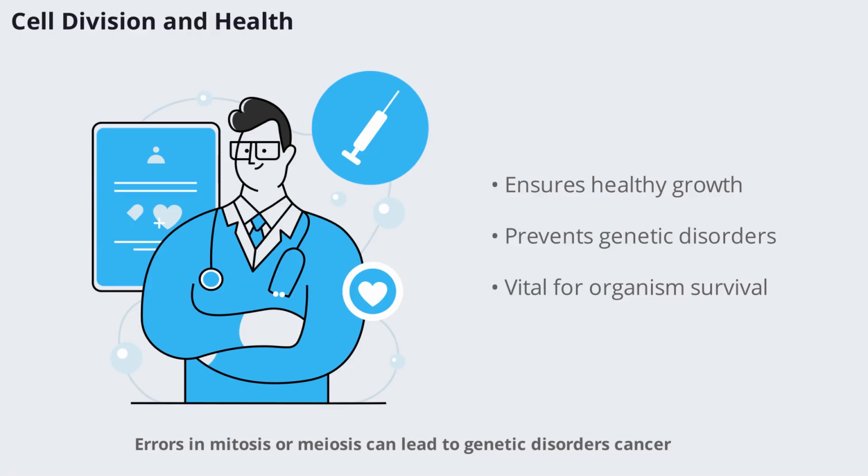Proper cell division is essential for health. Errors in mitosis or meiosis can lead to genetic disorders, cancer, or infertility. The body has many mechanisms to ensure accuracy, but when these fail, the consequences can be serious. Understanding cell division helps us appreciate the complexity of life and the importance of cellular health.